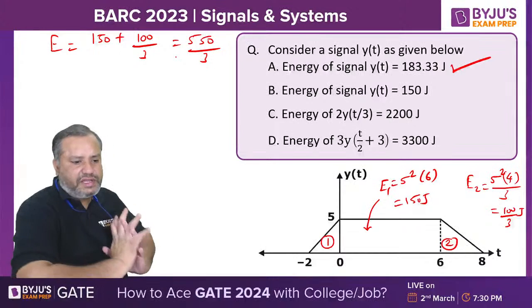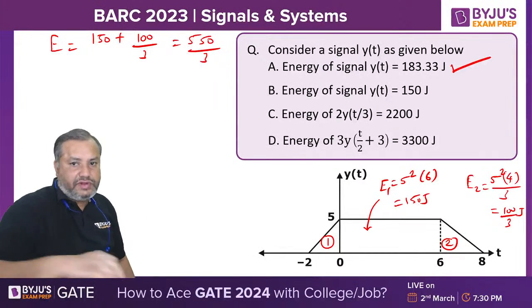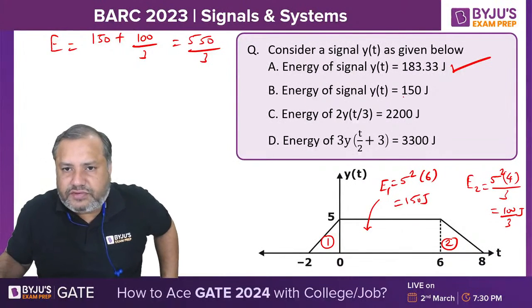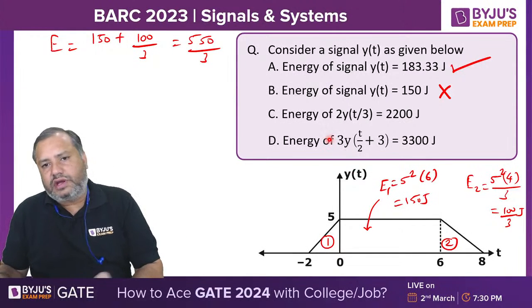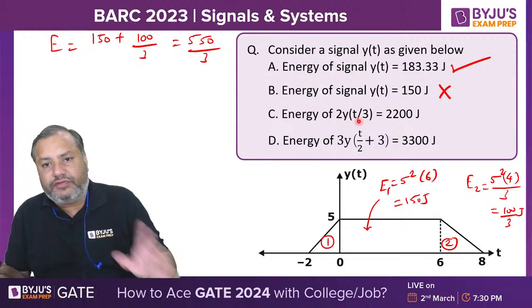Yes, it will be 183.33 joules. Option A is the correct one. So energy of the signal y of t is 150 joules. That will be wrong. And I am also calculating the energy for 2 times y of t by 3.